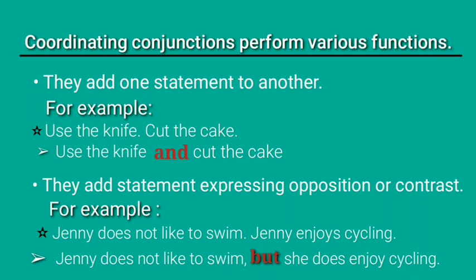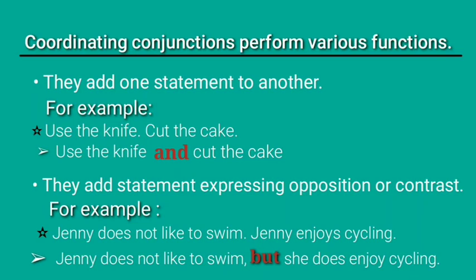Next one, they add statements expressing opposition or contrast. Contrast means difference. So, Jenny does not like to swim. Jenny enjoys cycling. Here again two independent statements are given, and the person we are talking about is the same, Jenny, but her likings are different, because she does not like to swim, but she enjoys cycling.